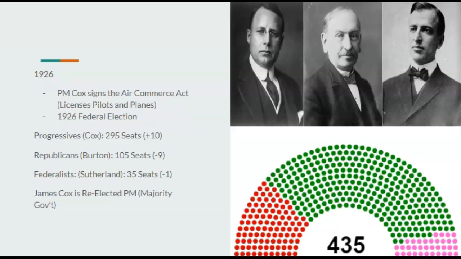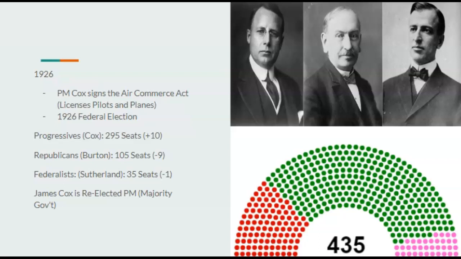We also have the 1926 federal election, 4 years after Cox's re-election. The Progressives end up gaining seats once again. Cox still remains very popular with the U.S. citizens, and he gets 295 seats. Republicans being led by Theodore Burton lose 9 seats, now 105. Federalists are still being led by Howard Sutherland. They kept him because they ended up gaining seats after multiple failings in the previous years. However, they lose seats again, just one though, at 35 seats. James Cox is reelected as prime minister with a majority government.